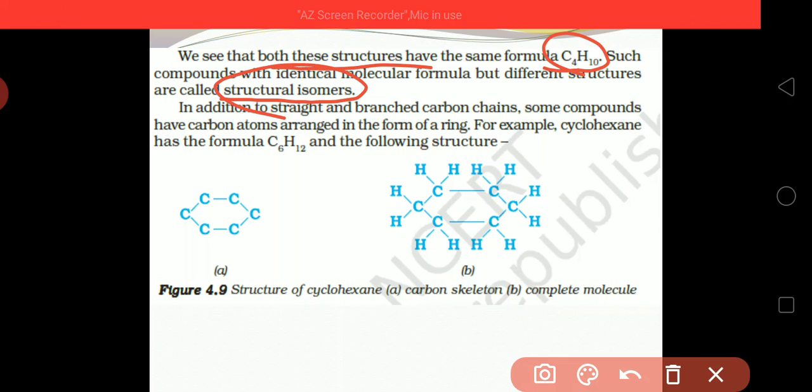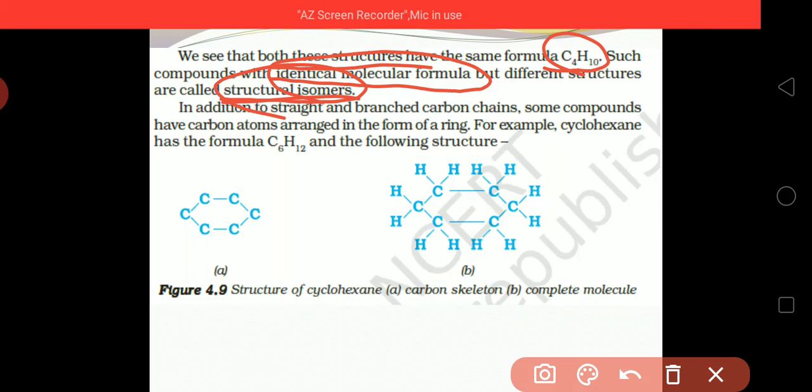Once again I am repeating: if compounds contain the same molecular formula, but their structures are quite different from each other, such compounds are said to be structural isomers of each other.